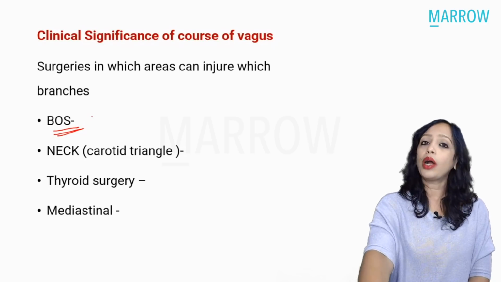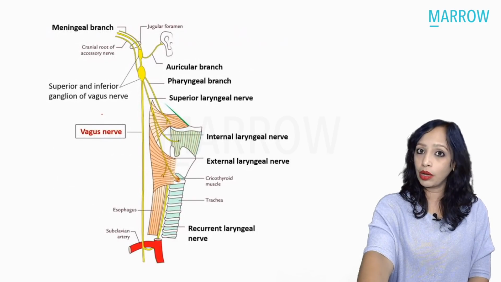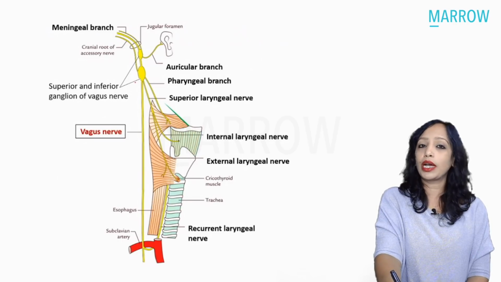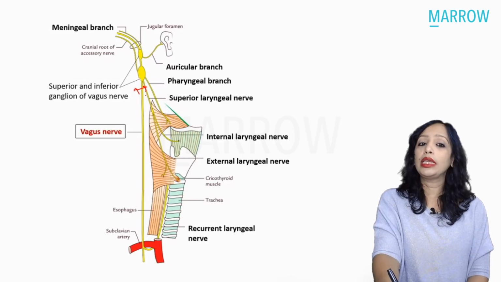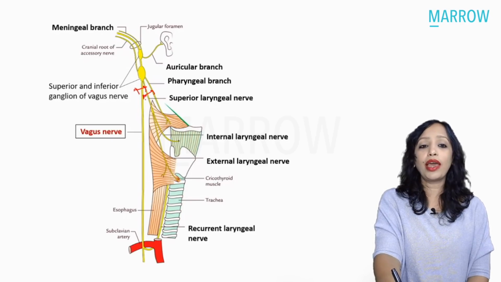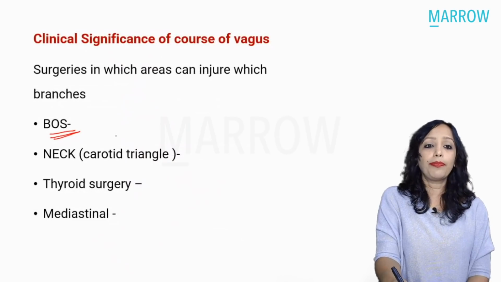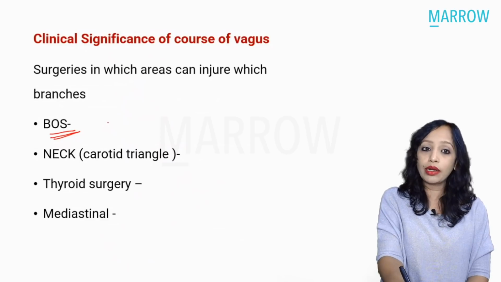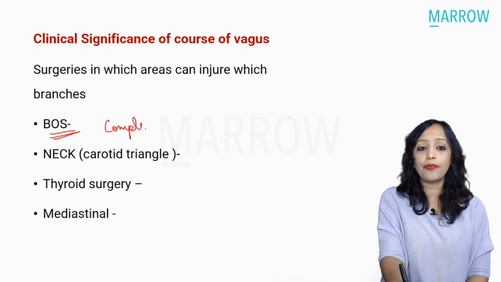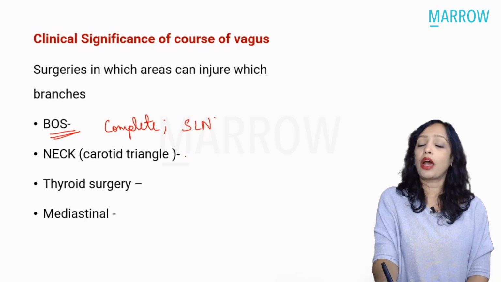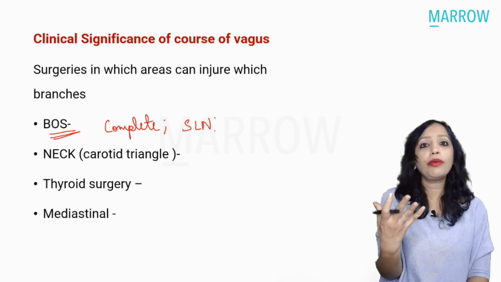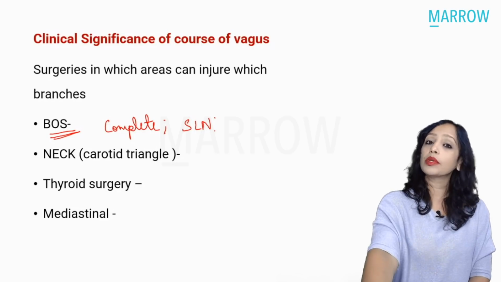In the base of skull, what are the parts of the vagus that can be injured? Yes, at the level of base of skull, either there can be complete palsy, or also at the level of the base of skull, just from the inferior ganglion, from the jugular foramen itself, is given off the superior laryngeal nerve. Which means that any injury at the base of skull can lead to injury to either the complete vagus, that is complete palsy, or just a superior laryngeal nerve palsy.